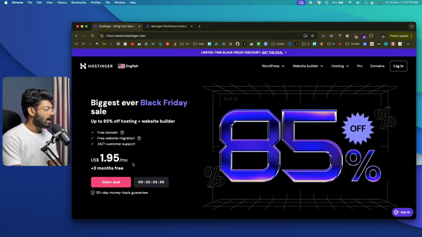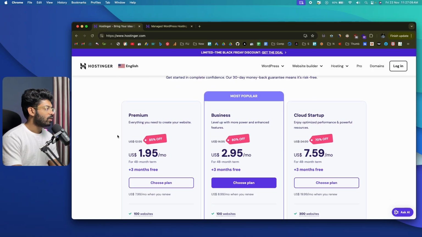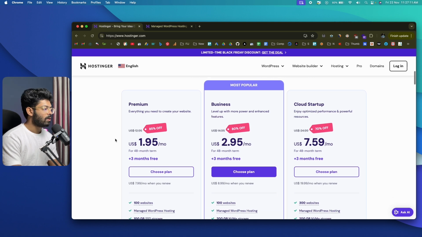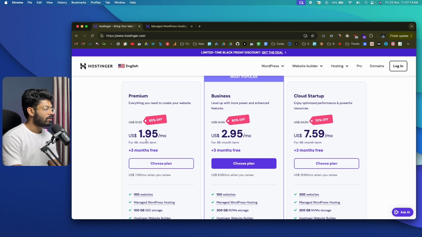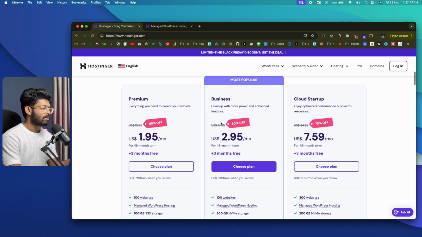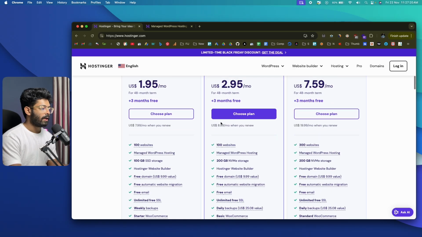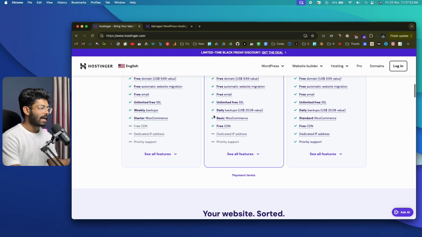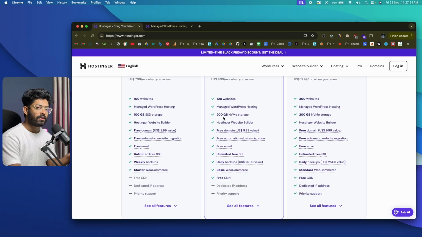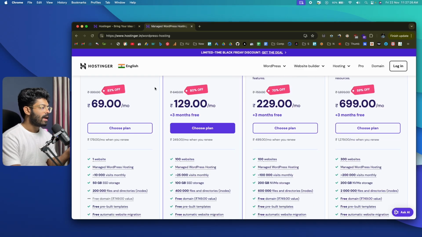And if you are from outside India, you can go to hostinger.com or the second link in the description below, and you can register a premium hosting plan for $1.95 per month, or the business plan, which will cost you around $2.95 a month. Now the features and everything else are almost exactly the same. All those cool features, including the free domain, you will get from both hostinger.com and hostinger.in.